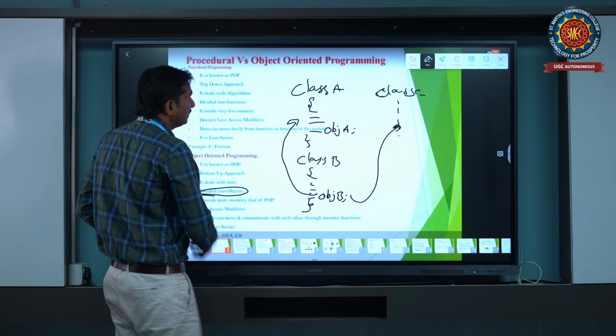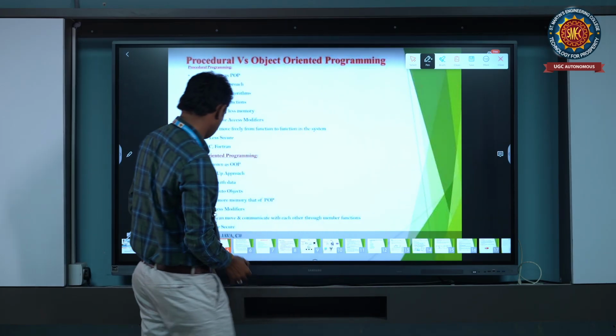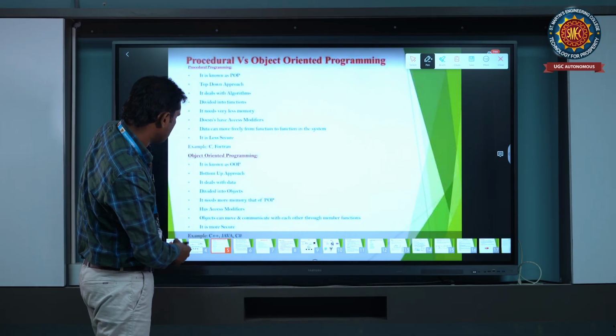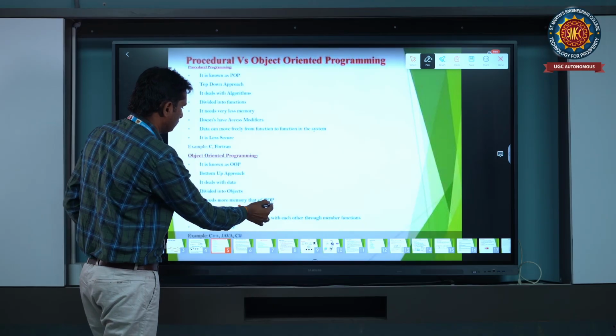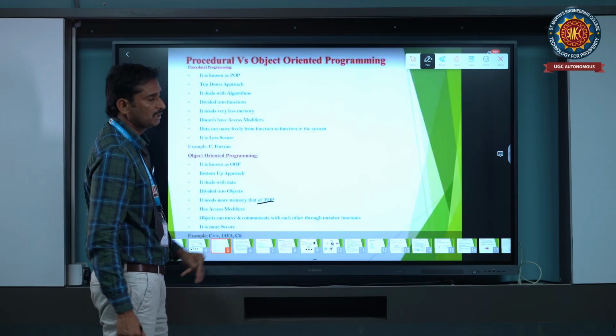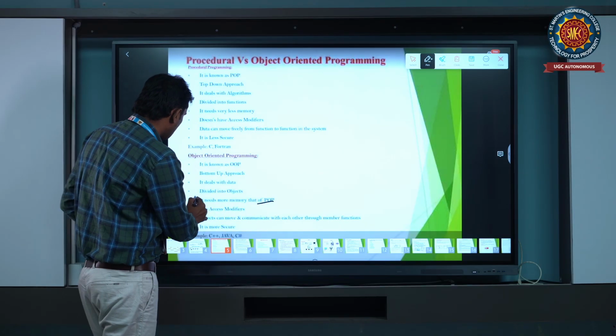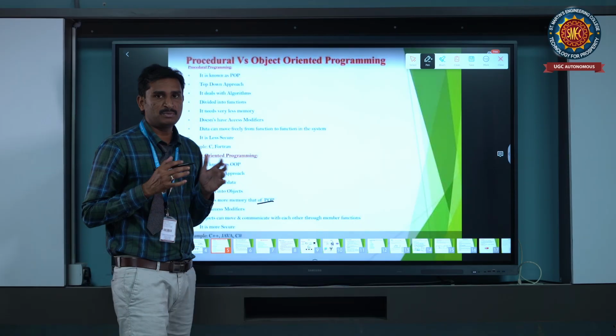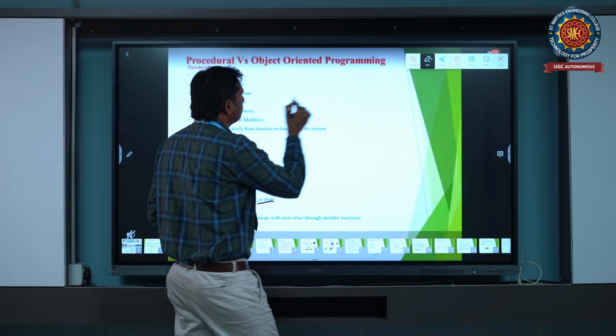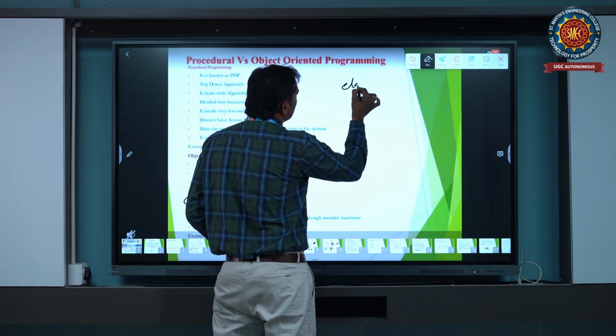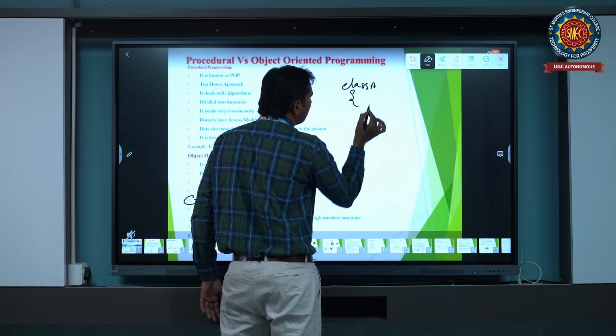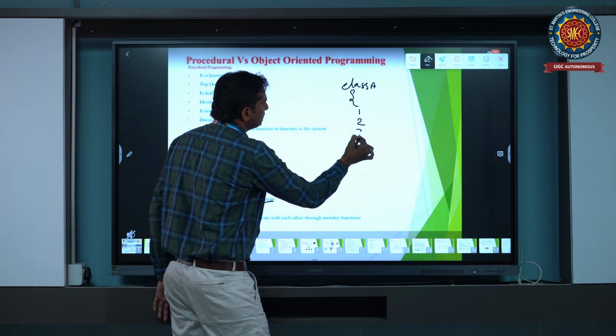Then it deals with more memory than procedural oriented programming. Why does it take large memory? For example, class A has data 1, 2, 3, 4.